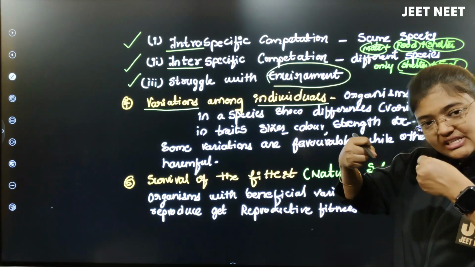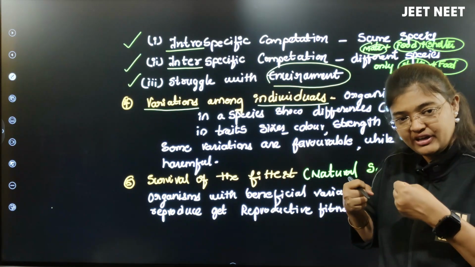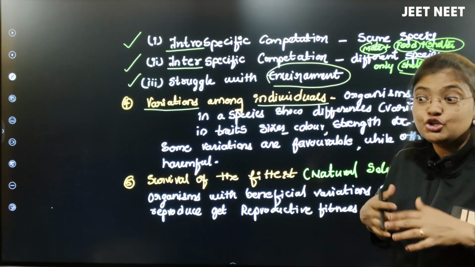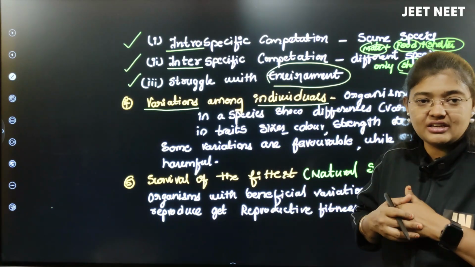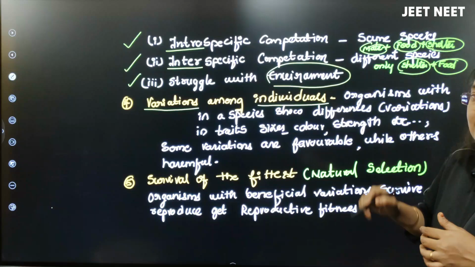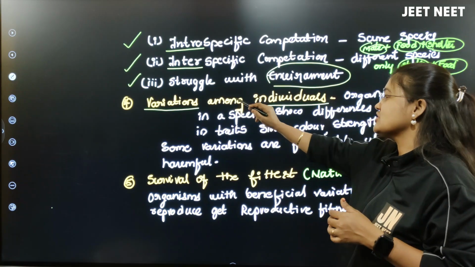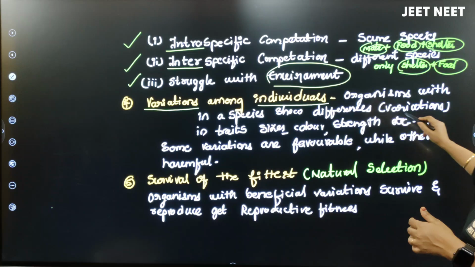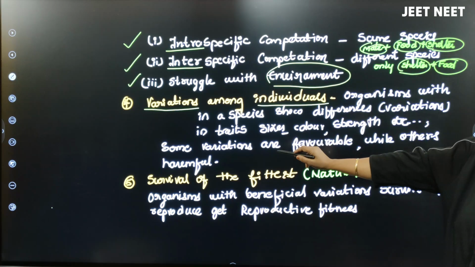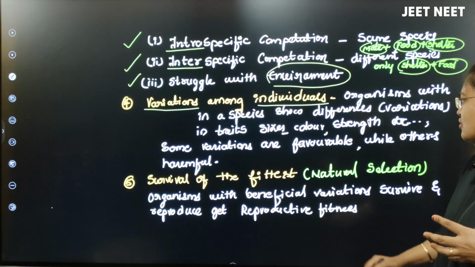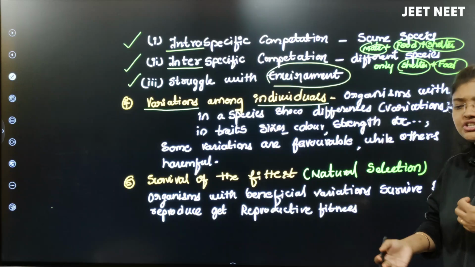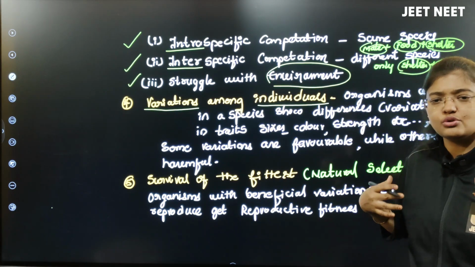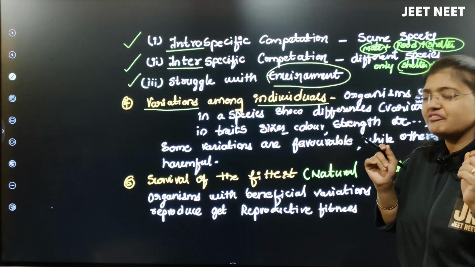When the competition is happening, if they want to win, they should have some variation, some character to win in that region, right? So in the organisms, they will show variations among the individuals. Look at here, organisms within a species show different variations in traits, like size or color or strength or their function or their fighting effect, or adaptation also. The organisms will show some variation.